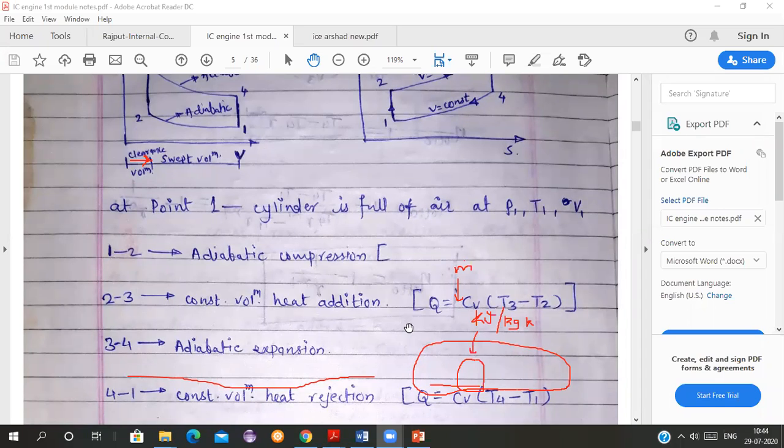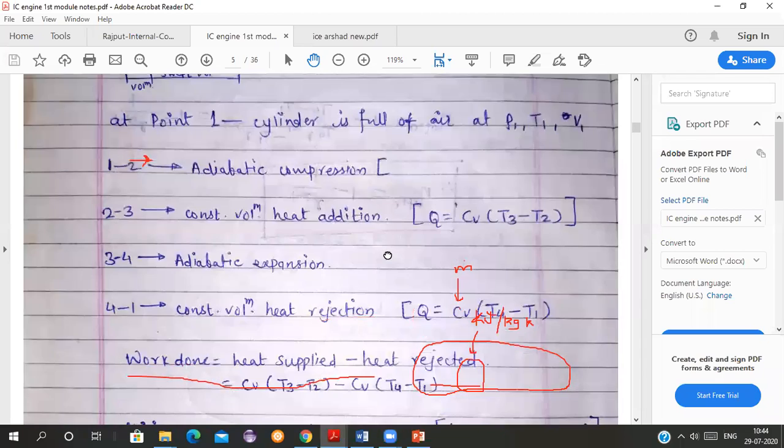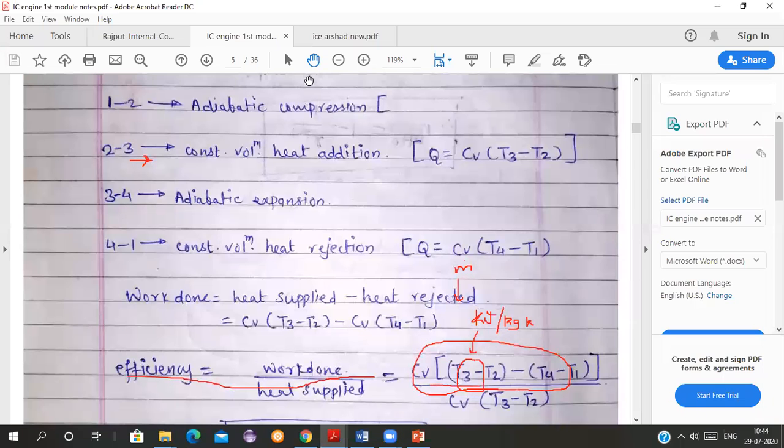See here now, 3 to 4 is adiabatic expansion and 4 to 1 is constant volume heat rejection. Again, heat rejected Q is equal to Cv into T4 minus T1, because the process is T4 to T1, where we assume the whole heat is rejected.